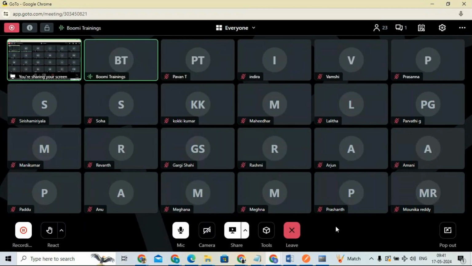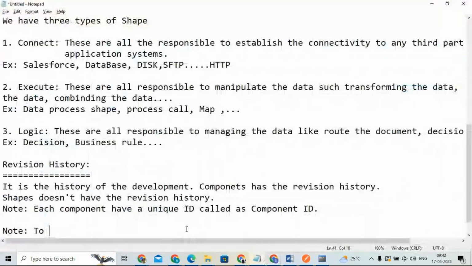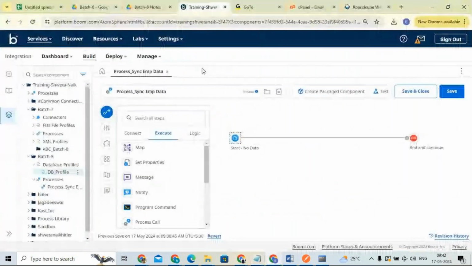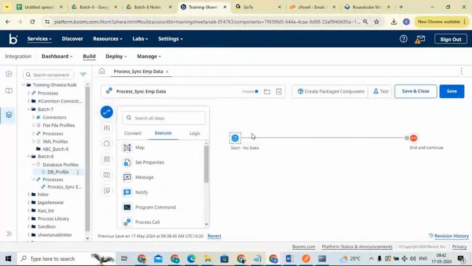Okay, so what we are discussing: we have different runtime engines to execute the process. So what exactly are runtime engines? Here you are developing the code and giving the instructions. For example, you add a map shape because you want to transform the data. Boomi will not transform the data directly, you need to give it some instruction. Depending on that instruction, it is going to change the data.